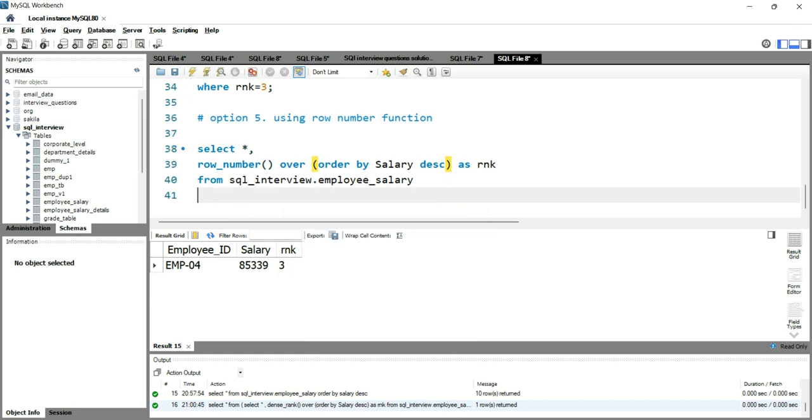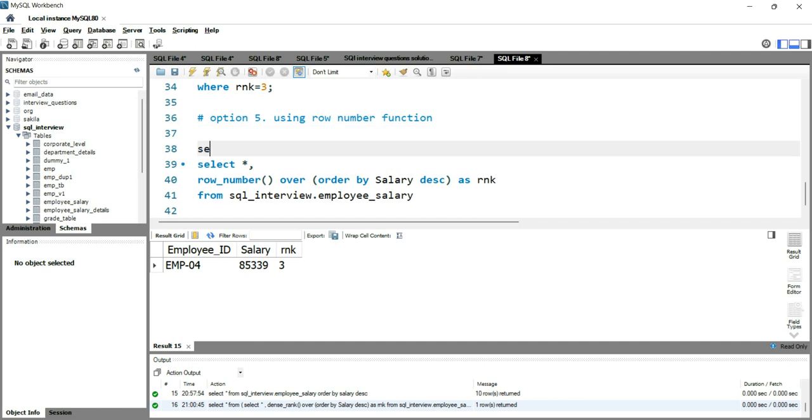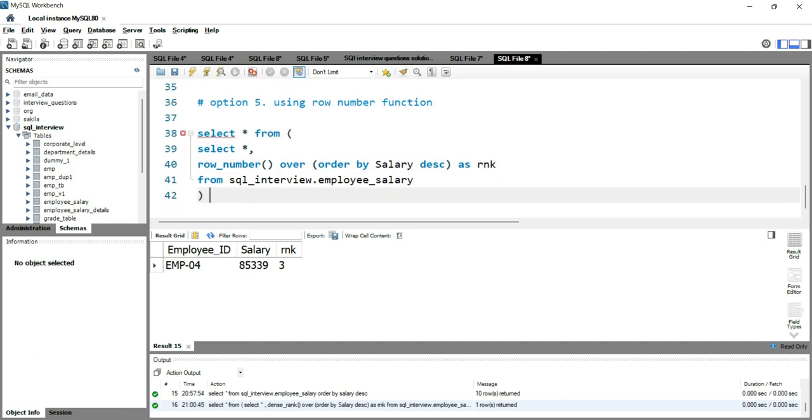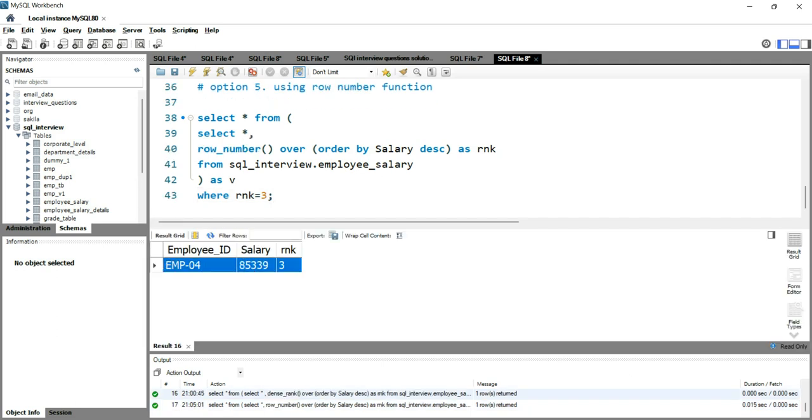Okay, and then we will treat this entire query as a subquery for our outer query, which will be select star from this as v, where we'll put the condition as rnk is equal to 3, and then we'll run this query. So again we are getting the same output.